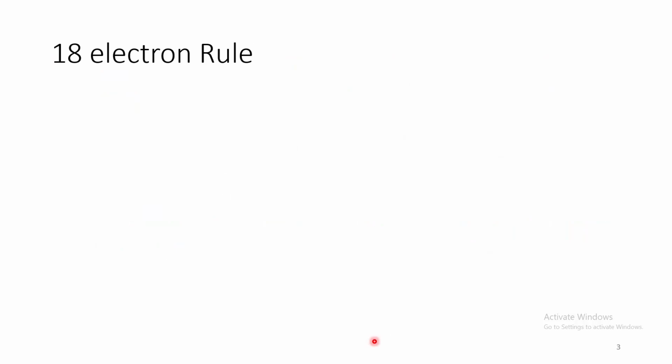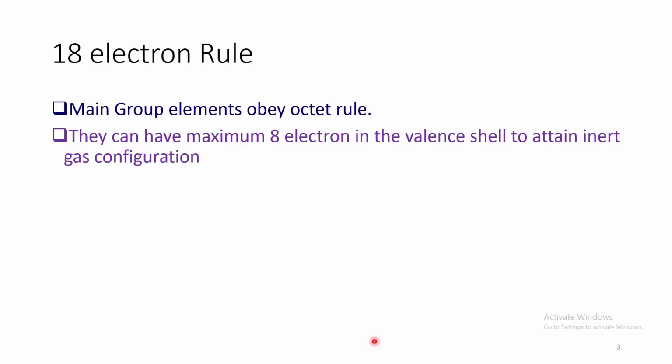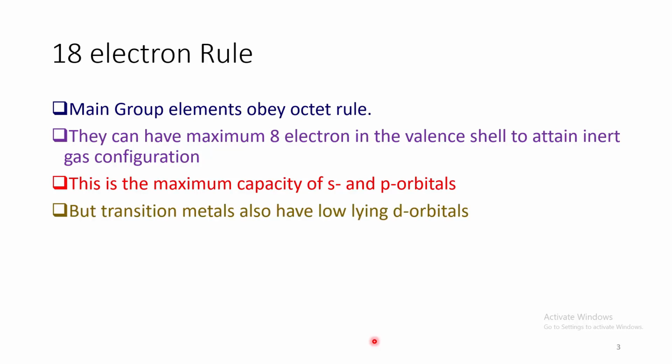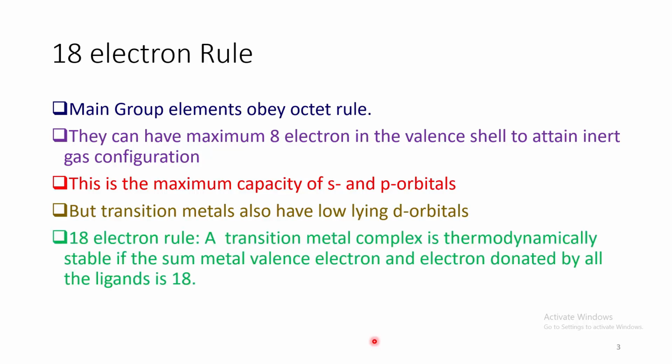18 electron rule. Let us think what happens in case of main group elements. We know they obey the octet rule. They can have a maximum of 8 electrons in their valence shell to attain the inert gas configuration. This is nothing but the maximum capacity of s and p orbitals. But transition metals also have d orbitals.